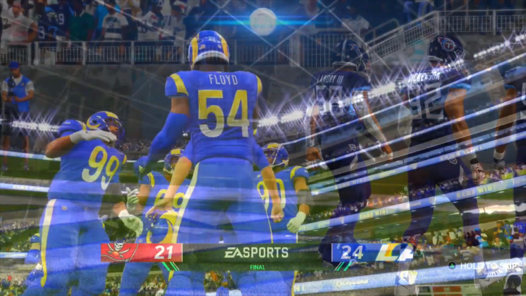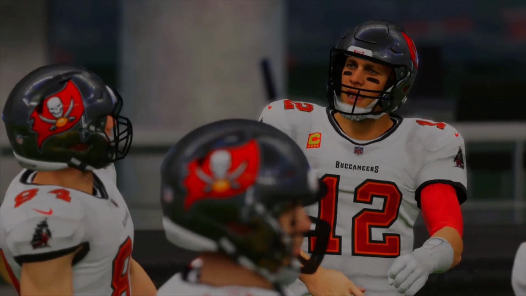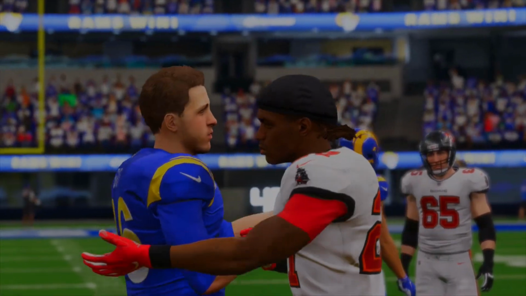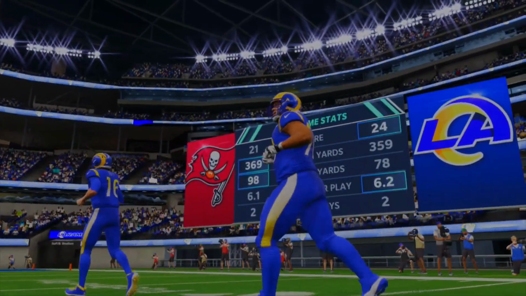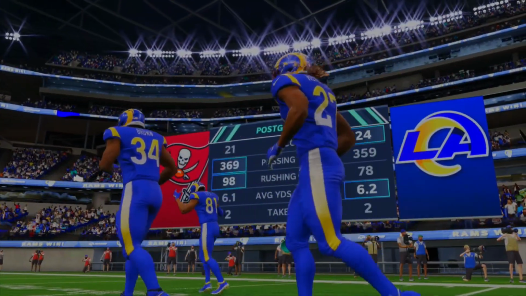Let's go. Well, the LA Rams are heading to the Super Bowl. I just missed it, but an overtime win for the Rams. They kicked a field goal. I don't know if you wanted to see that as much as I did, but anyways, the Rams won this one 24-21 in overtime in a low-scoring game, and the Rams get it done. So Rams are going to their second ever 32-team Super Bowl, I believe. I'm pretty sure this is their second.